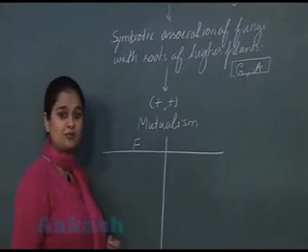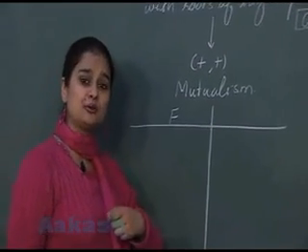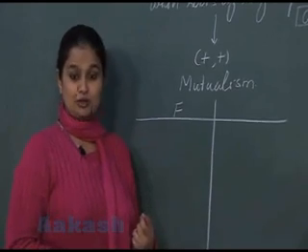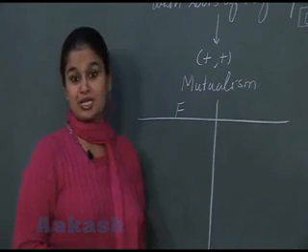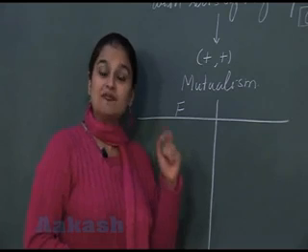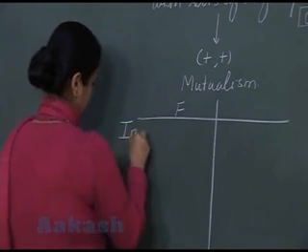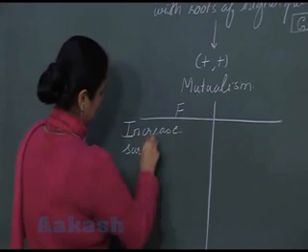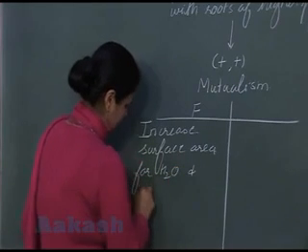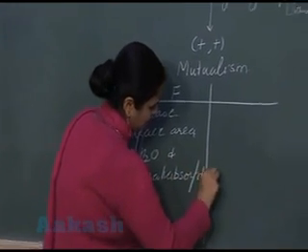Let's see what is the role of plant and fungi in this association. Somatic phase of fungi consists of mycelium. The surface area of mycelium is very large, and due to this larger surface area, water as well as mineral absorption from the soil is increased. So fungi will increase surface area for water and mineral absorption.